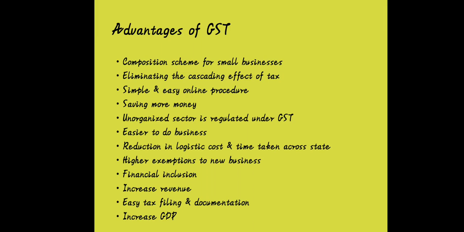Now previously, at the time of indirect taxes, we find that at every stage of value addition, everyone has to pay taxes. Like if a manufacturer pays a tax on purchase, at the same time the manufacturer has to pay the taxes when it transfers the consignment to the labeling department.